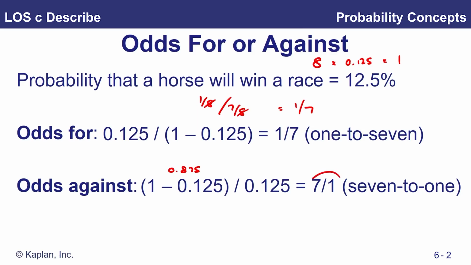Now, of course, you can see when we're looking at our odds for and odds against that they are merely reciprocals of one another. So I tended to find in my exam it was easier to calculate odds against, and if the question asked me odds for, just to flip my equation over. Okay, so now you can work out odds for and against an event occurring.